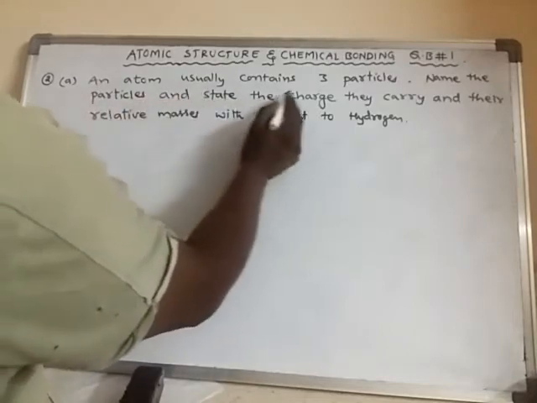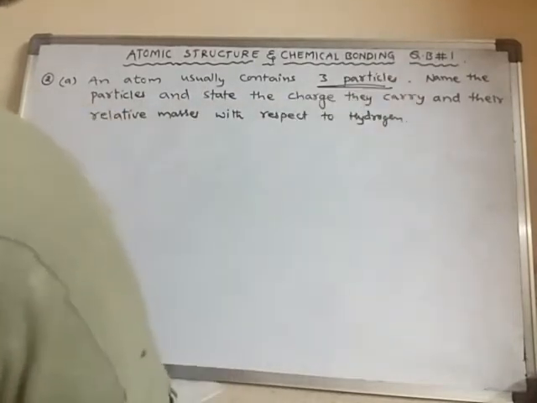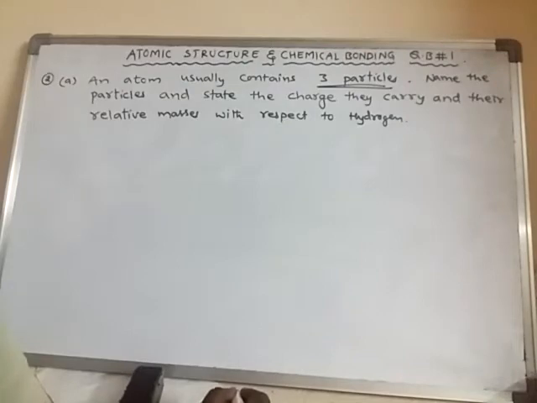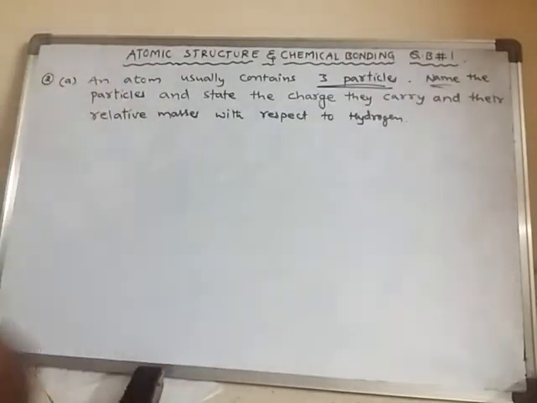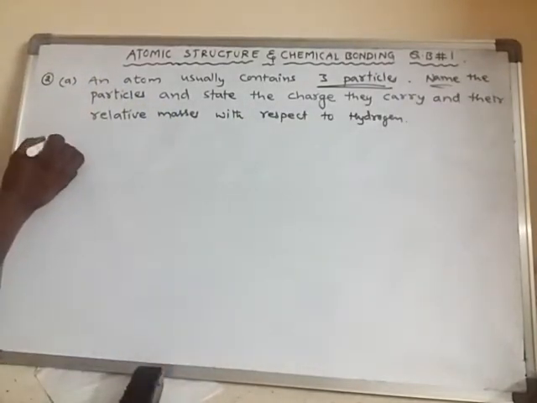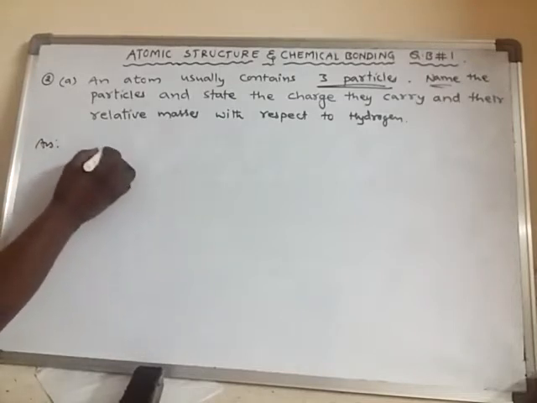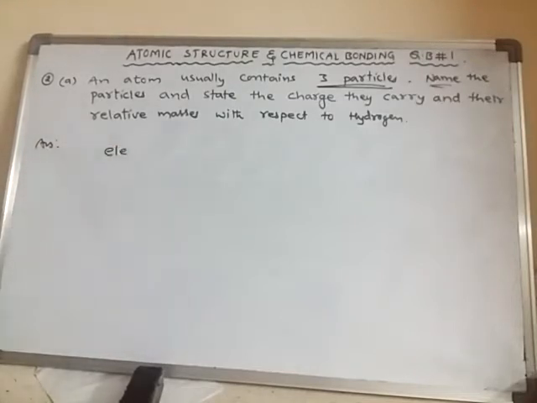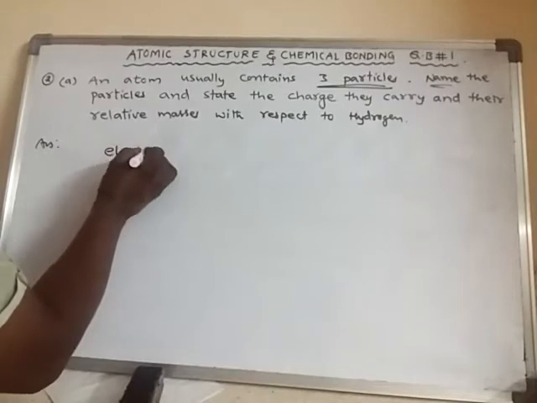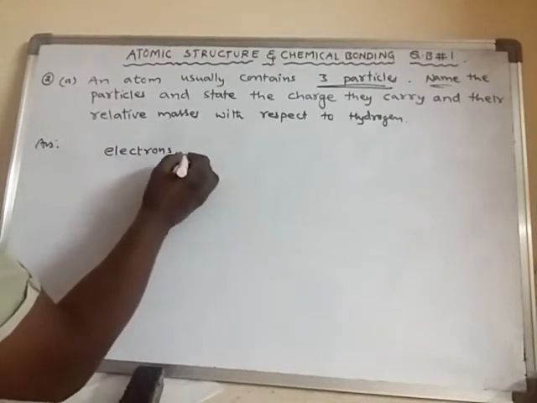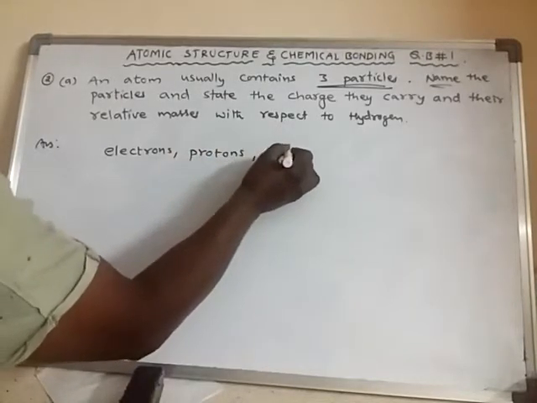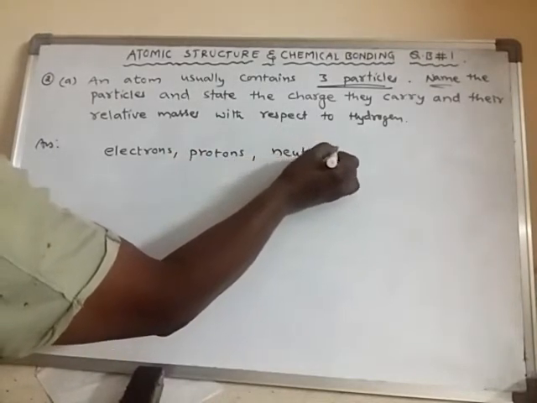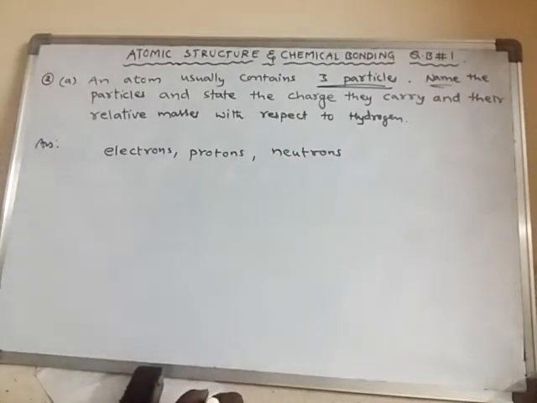An atom usually contains 3 particles. So 3 different types of particles generally an atom possesses. What are those 3 different types of particles? We have to name the particles. One particle is called electron. Electrons are one type of particles. Protons and neutrons. So these are the 3 different types of particles present in an atom.